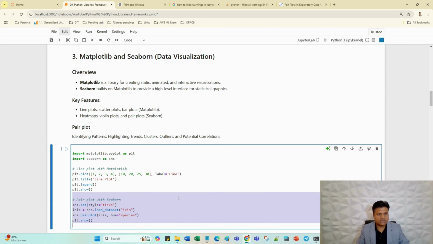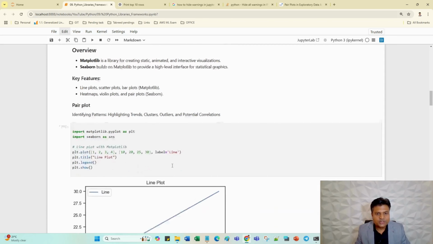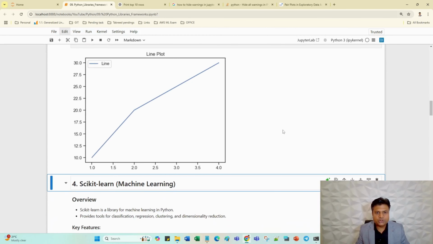Let me cut this particular thing which is related to Seaborn. Now this is only the Matplotlib related things. I will show you how this works. See, can you imagine how quickly this graph has been generated using these 4 lines of code. Plot x-axis, which is 1, 2, 3, 4, and y-axis from 10 to 30. Title line plot, it came easily here. Next is legend, legend came here, and the show function is used to show the graph on the screen. Now let me show you one more thing.